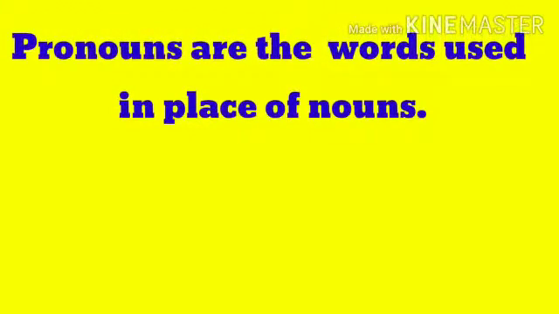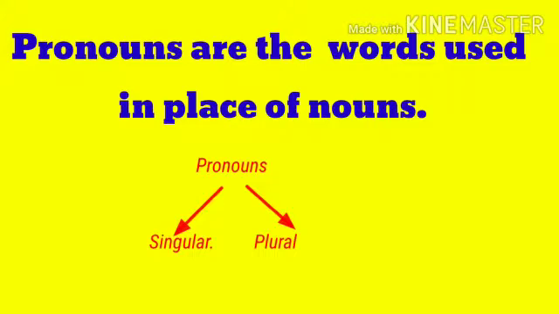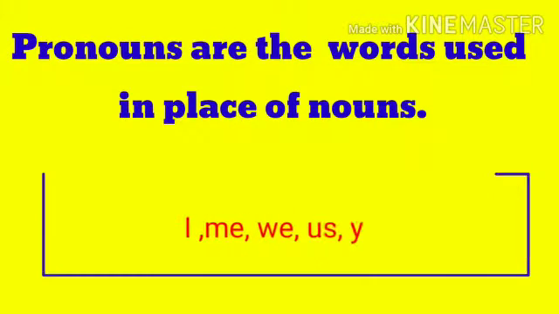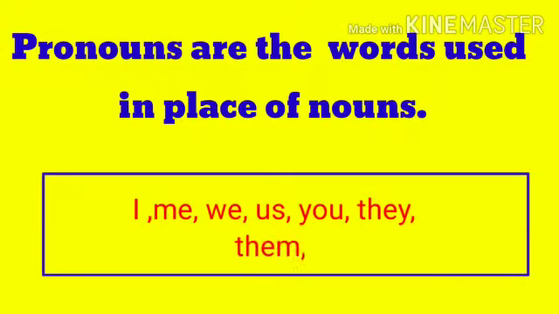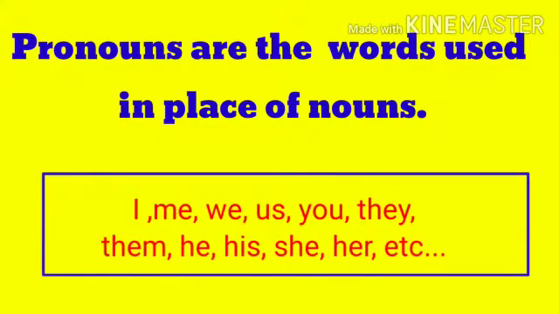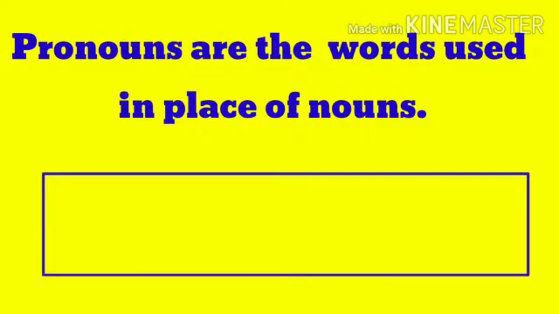Pronouns are the words that are used in place of nouns. They help us avoid repetition of nouns. Pronouns can be singular or plural. Here are some pronouns: I, me, we, us, you, they, them, he, his, she, her, etc.